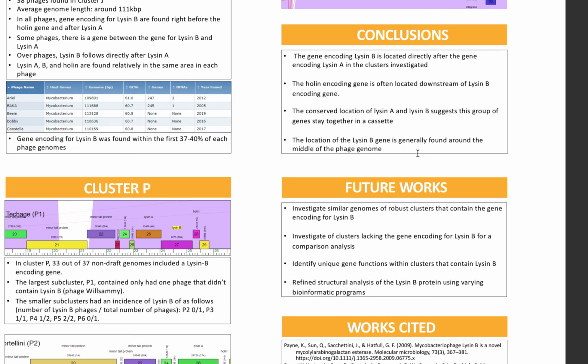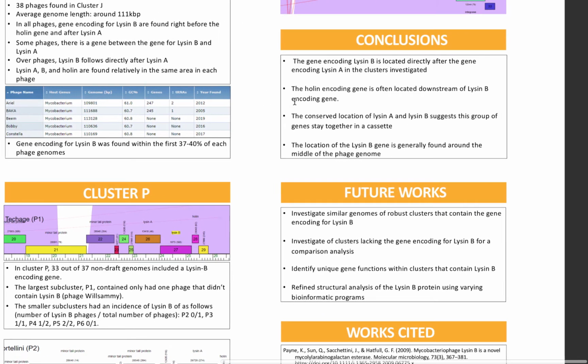So, in conclusion, the gene encoding lysin B is usually located directly after the gene encoding lysin A. We can also see that the holin encoding gene is located downstream from this. We also found that our method typically yields a 50% or greater lysin B occurrence rate in the phages we checked, and that the lysin B gene is typically found in the middle of the phage genome. In the future, we hope to use our method on more phages.